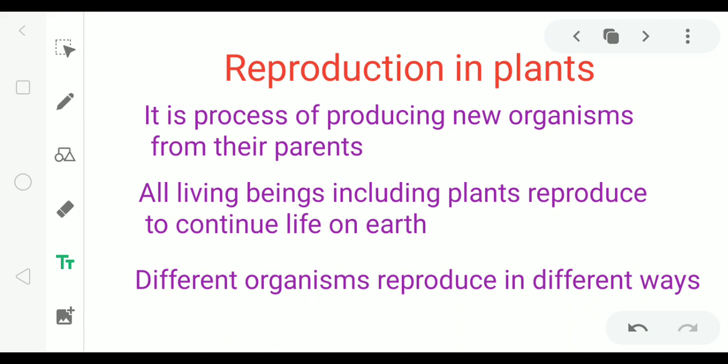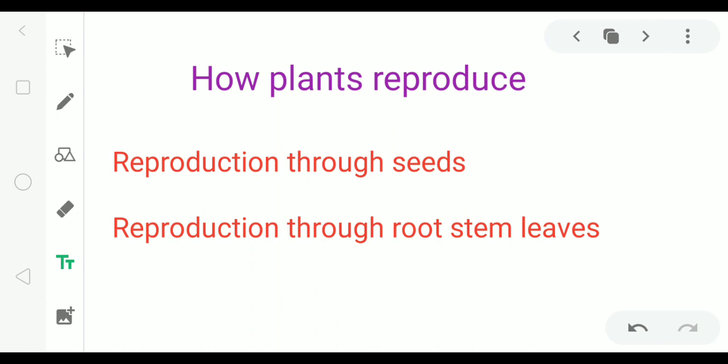All living beings, including plants, reproduce to continue life on earth. Different organisms reproduce in different ways. How do plants reproduce? Plants reproduce in two ways. First, reproduction through seeds. It is called sexual reproduction. Second, reproduction through root, stem and leaves, etc. It is called asexual reproduction.